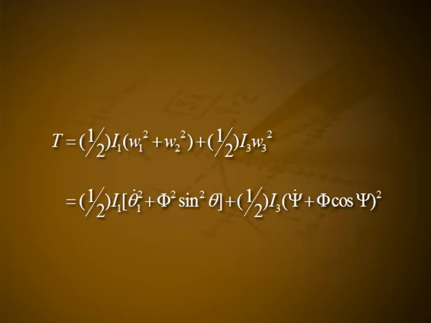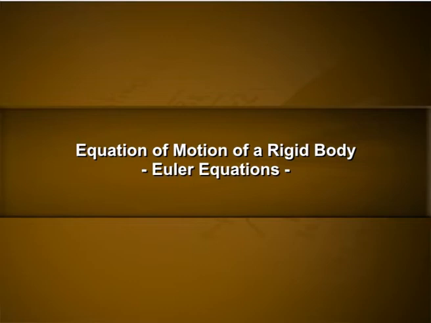Equation of motion of a rigid body, Euler equations. Consider a rigid body rotating under the action of a torque vector tau with one point fixed with an angular momentum vector L. Then the torque acting on the body is vector tau in space is equal to d by dt of vector L in space. Let it be equation number 1.